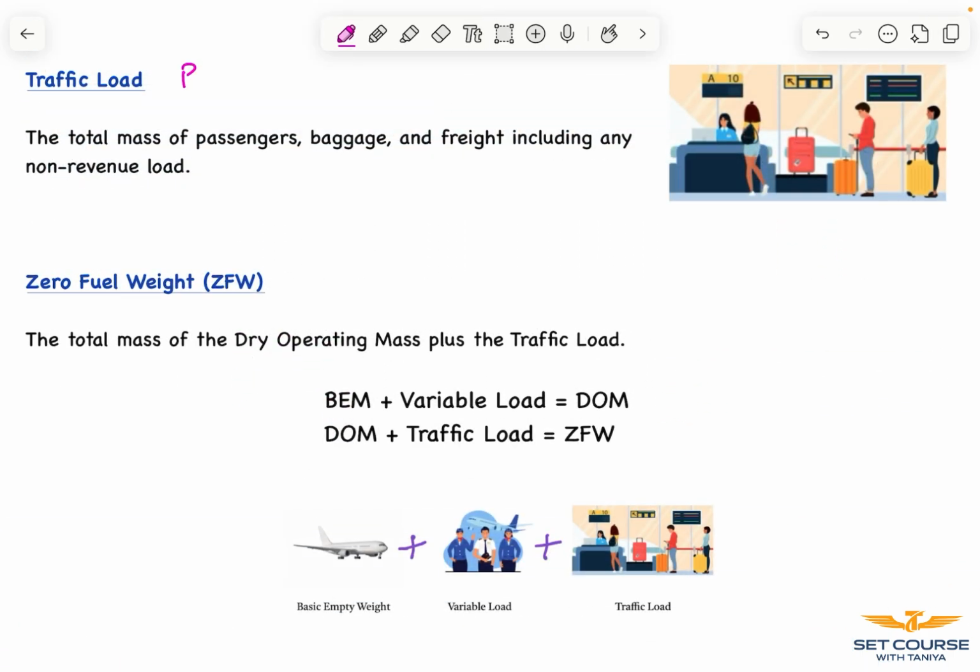Traffic load, also referred to as payload. It is the total mass of passengers, baggage and freight including any non-revenue load. Now we have the aircraft and its weight as the basic empty weight. We have crew on board as the variable load. We also have the passengers and their baggage on board as traffic load. What we don't have is the fuel on the aircraft. So everything inclusive but not fuel is referred to as zero fuel weight.